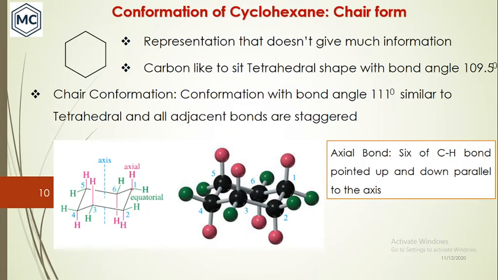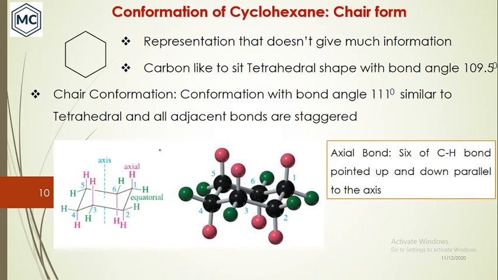So the first carbon, you can see that this is along the axis, and it is pointing upward. And the second carbon is also along the axis, but alternating: if the first is pointing upward, this will be downward. And alternatively, the third carbon will be pointing upward, and the fourth one, axial, will be downward. The fifth one will be upward, and the sixth one downward. All six CH bonds pointing up and down, parallel to the axis,